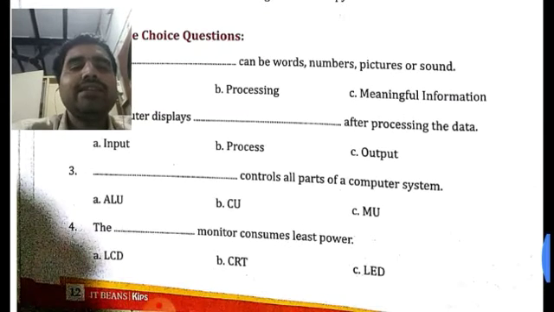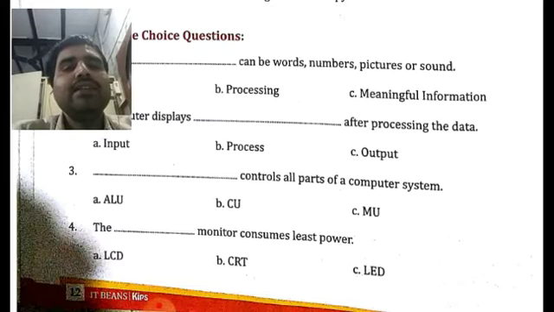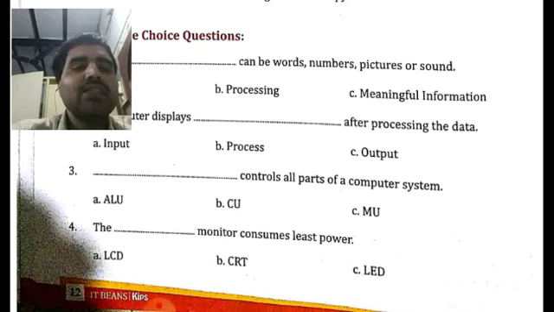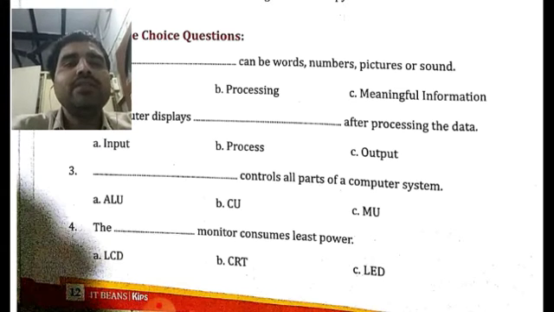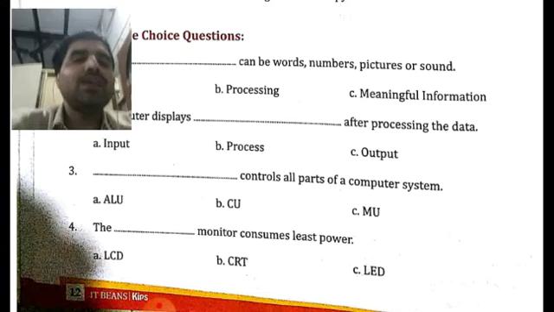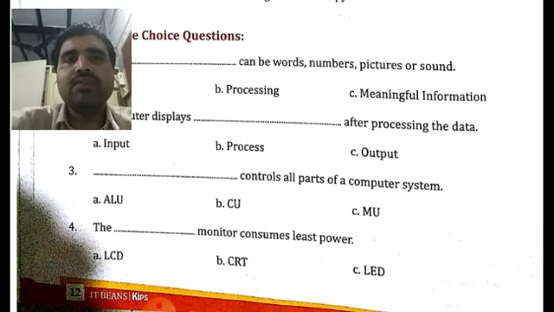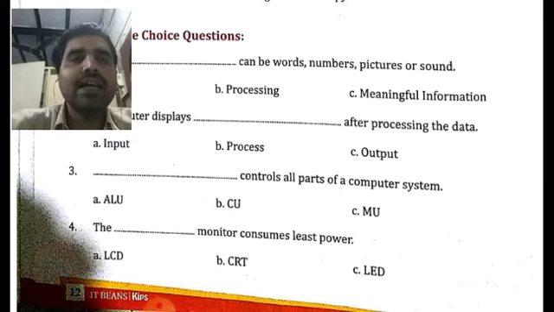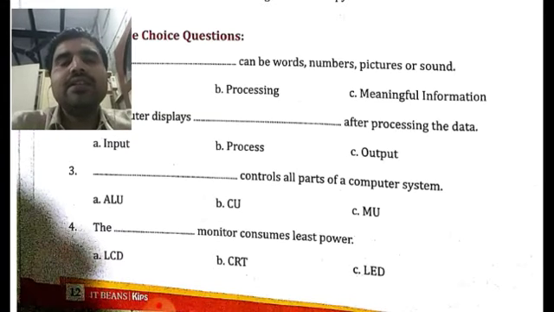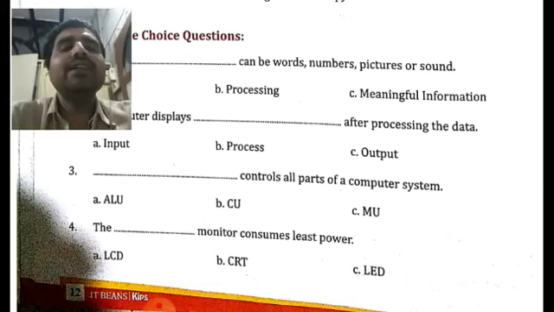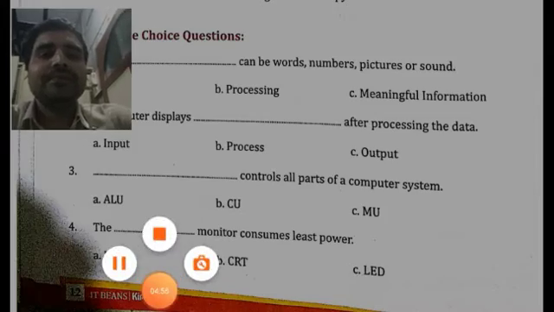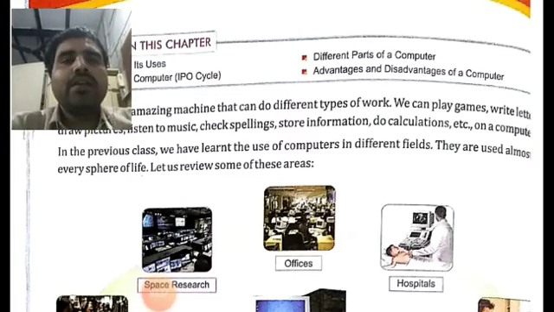Okay, why it is this I have told you. Then the fourth one is the dash monitor consumes the least power. Okay, what will be the correct answer in this case? It will be LED, because LED are the latest type of monitors which consume the least power. The highest power was consumed by the CRT monitors, which were the oldest monitors. Okay, and LED stands for light emitting diode. These monitors consume the least power.